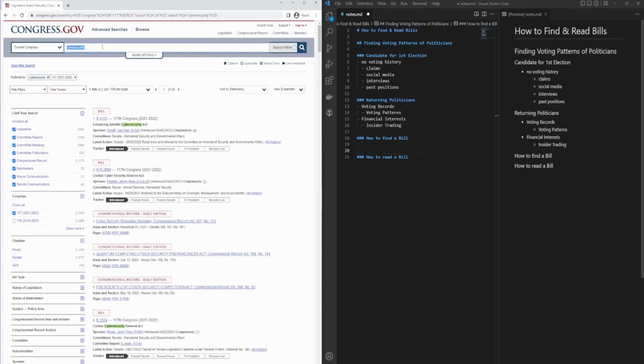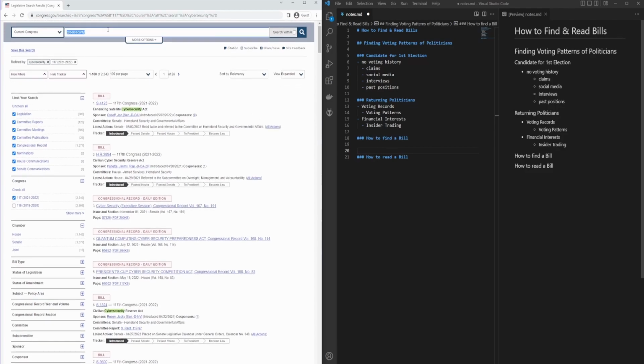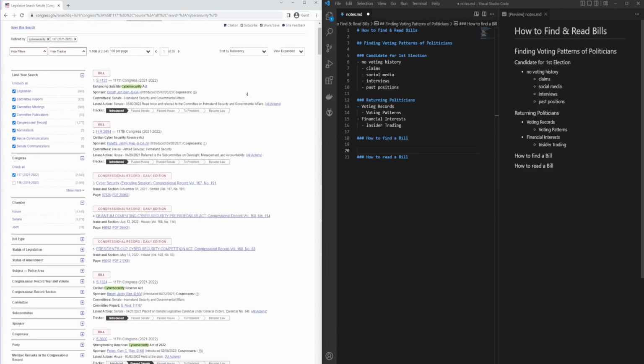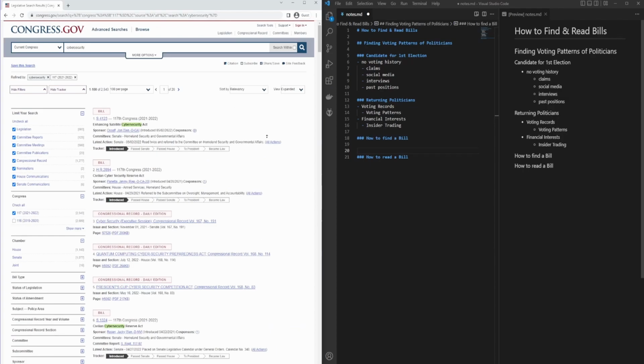Now, I'm going to cut through looking through all these, but if you're looking for a bill on a particular topic, you can simply type in your keyword here, and the search is pretty good. And then what you can do is you can scroll down until you find your bill and use the filters on the left if you need a little bit more specification.